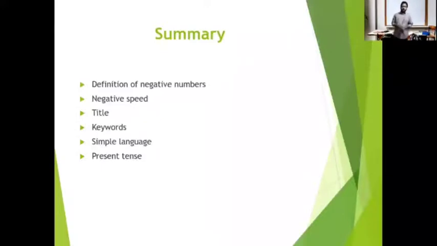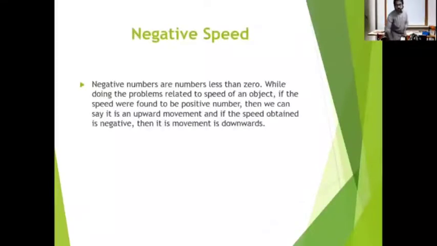Okay, very good. I will note this point down. Okay, next, negative speed. See, all of you should read it aloud and write this in your notebook. Come on, all of you read.